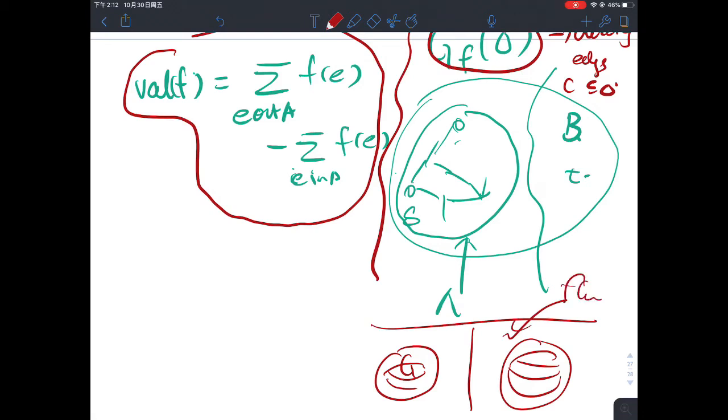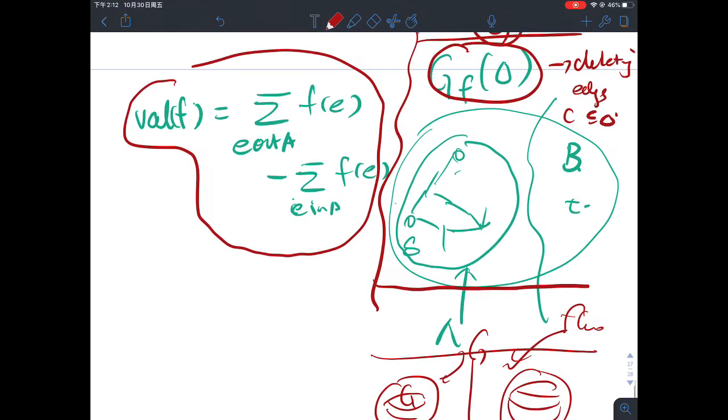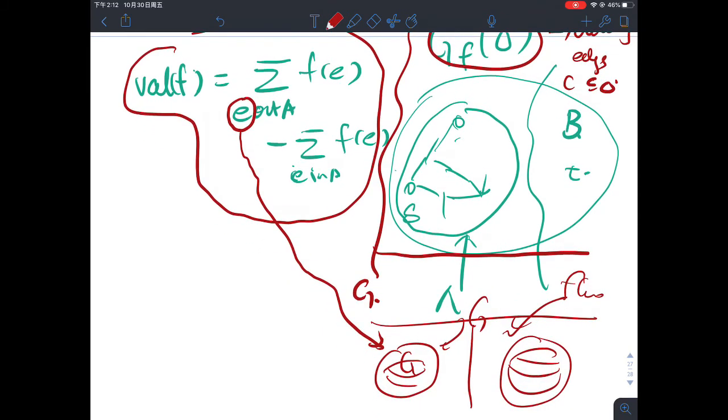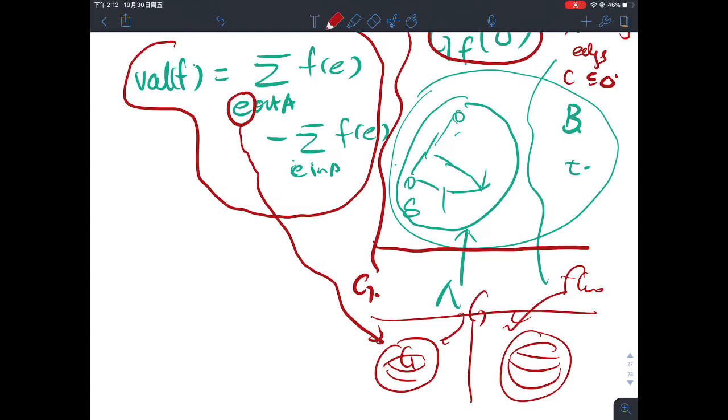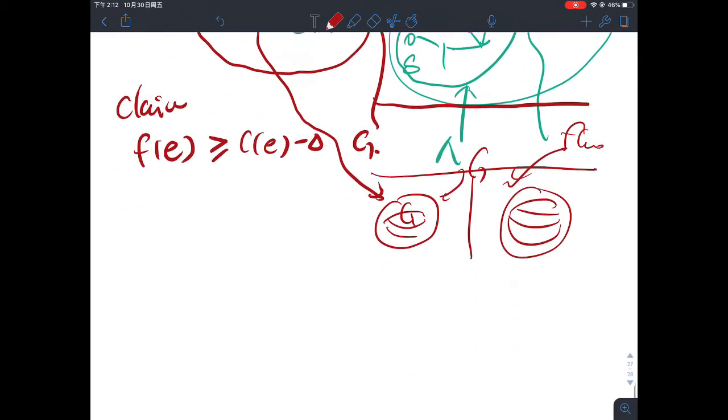So this is the flow, and this is the original graph G, and we need to put aside the G of f of delta at this moment. So when we talk about the E out of A, it's with respect to the original graph. This is one thing we need to pay attention to. Now we want to claim that f of E is at least as large as C of E minus delta.